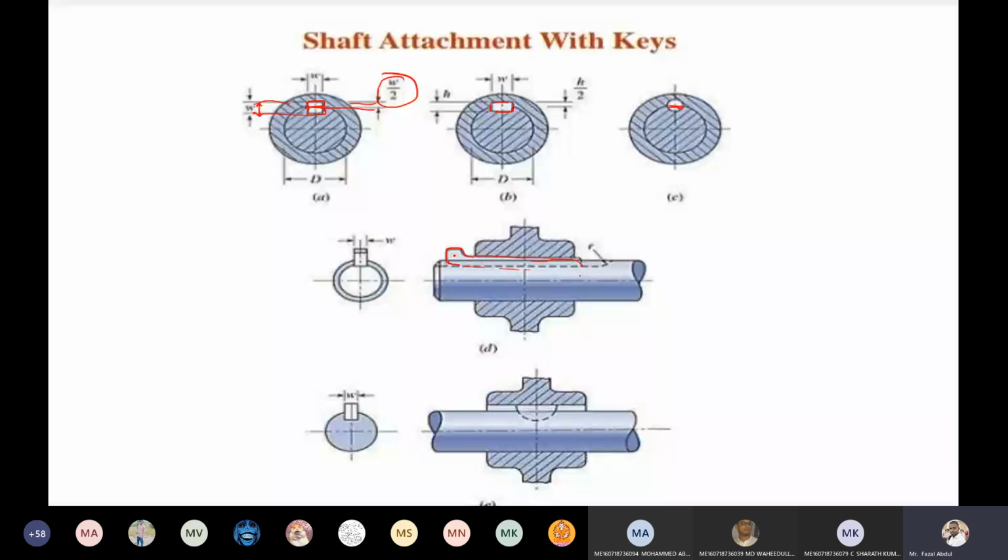This head is used when we want to disassemble: with the head, we can pull it out, and easily insert it. This is another type of key, the Woodruff key. Here also, half the portion is in the shaft, half in the hub. This is the attachment of the keys, how each sits in the hub and in the shaft. Now coming to the classification.